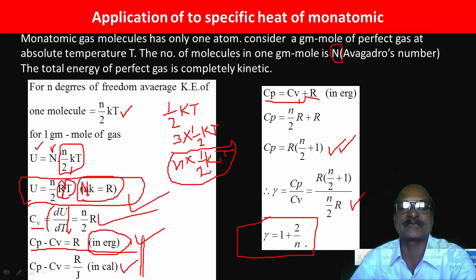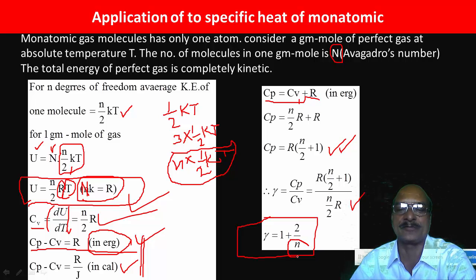So the ratio of specific heats depends upon the degrees of freedom of the gas molecules. Here small n represents the degrees of freedom of gas molecules.